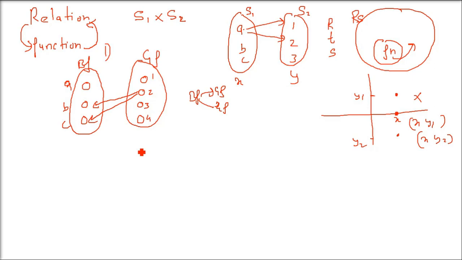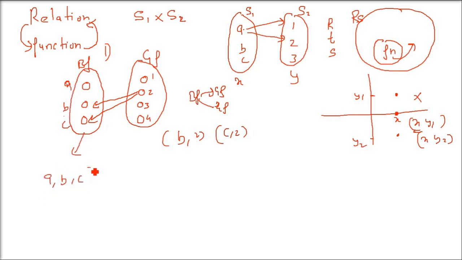Let me tell you again. A, B, C, 1, 2, 3, 4. We always write the first one first. So B, 2 and C, 2. See, here y is repeated. Y has no bearing in a function. Y can repeat. X should not repeat in a function.